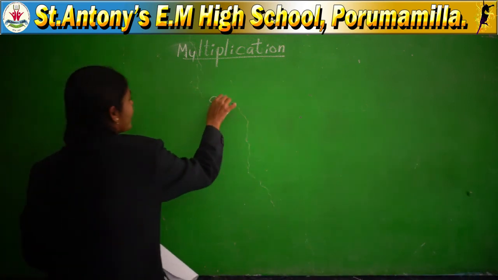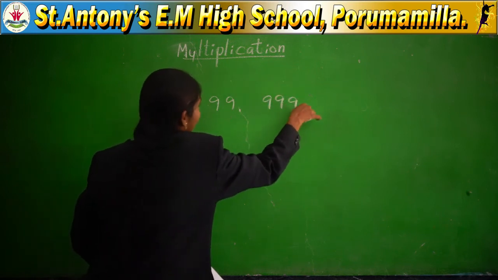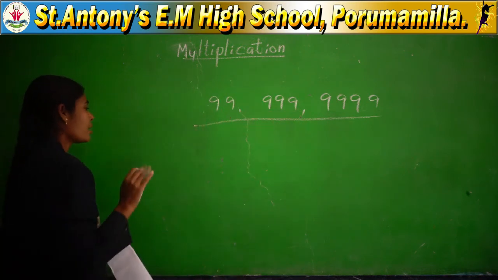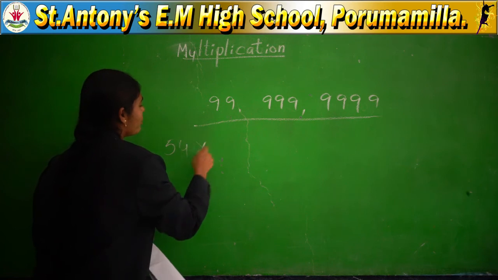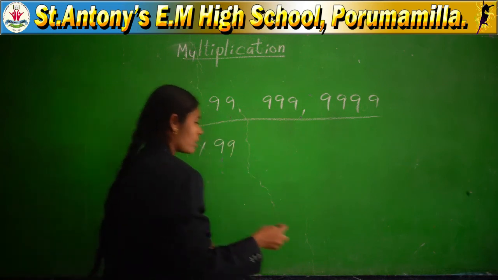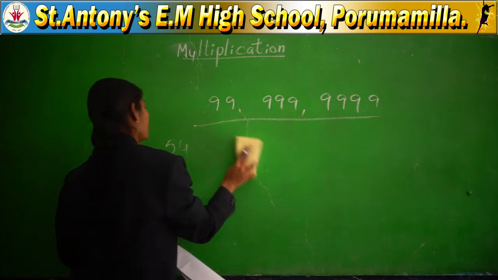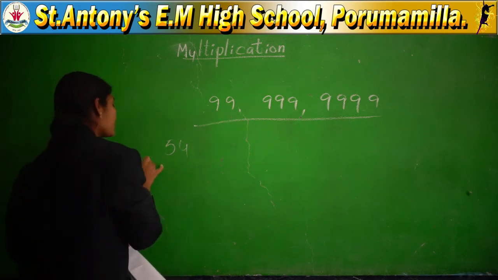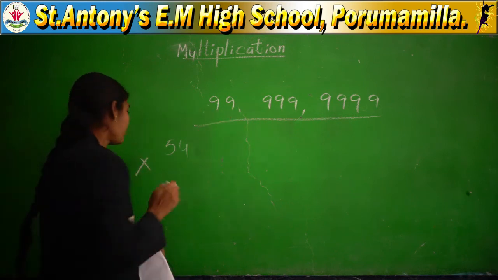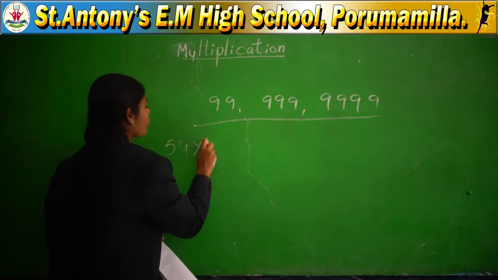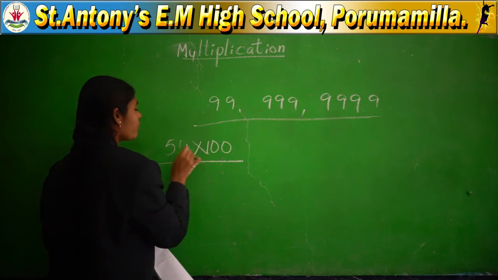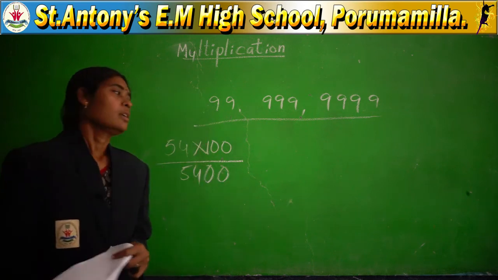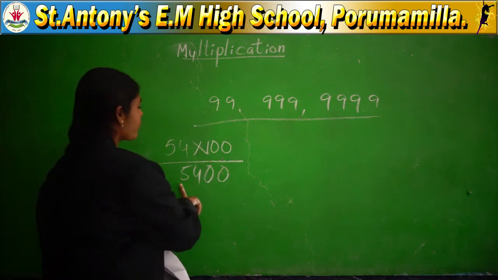Multiplication by 99, 999, 9,999. Multiplication by these numbers. For example, 54 into 99. Okay, 54 into 99 you have to do. Now, 99's next number is 100. Directly you can write 54 into 100. 54 ones are 54. How many zeros are there? 2 zeros. You completed 54 into 100.